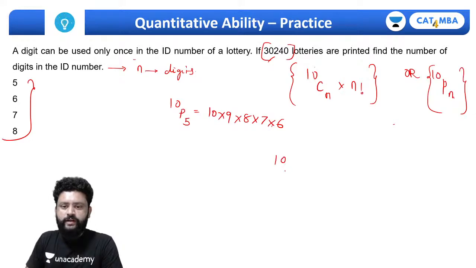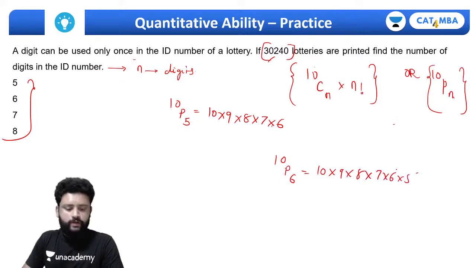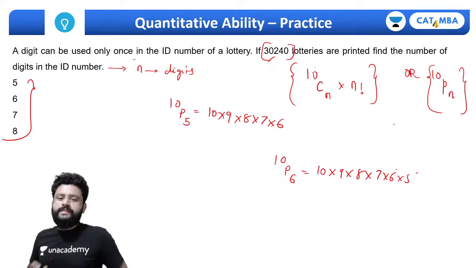Okay, if I try for 10P6, this is going to be 10 into 9 into 8 into 7 into 6 into 5. Okay, are you able to understand?